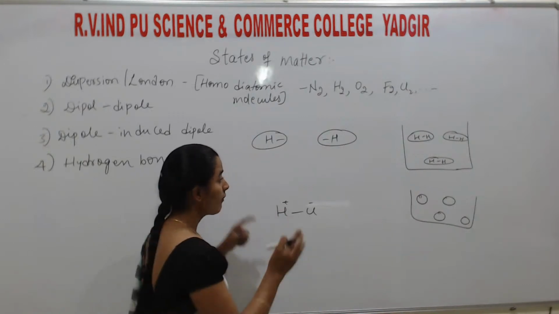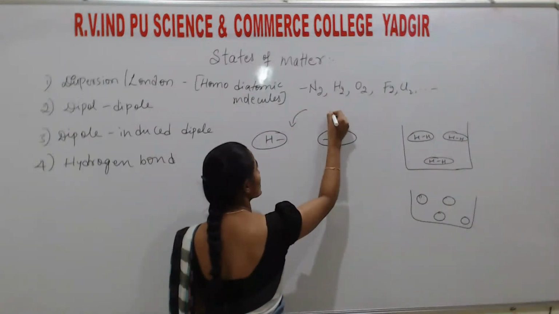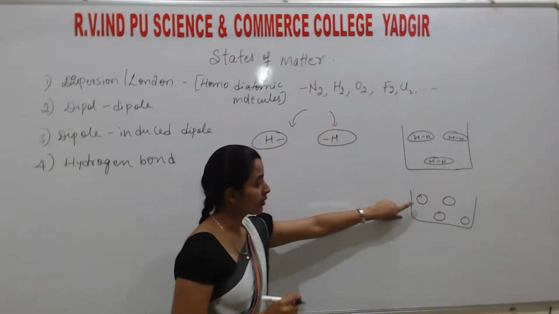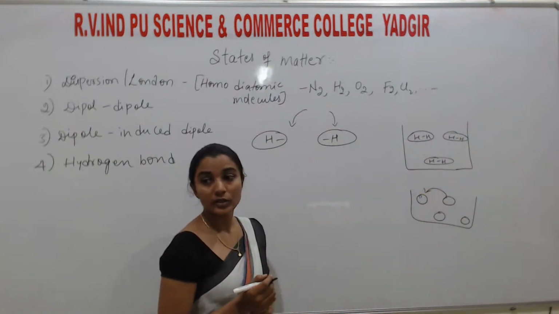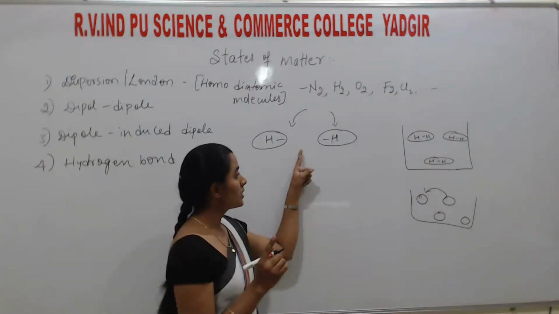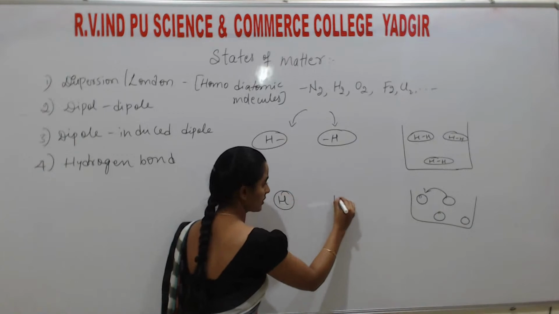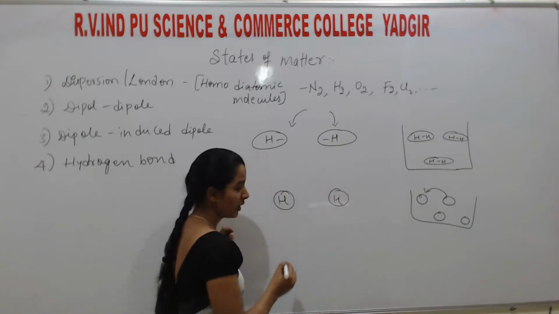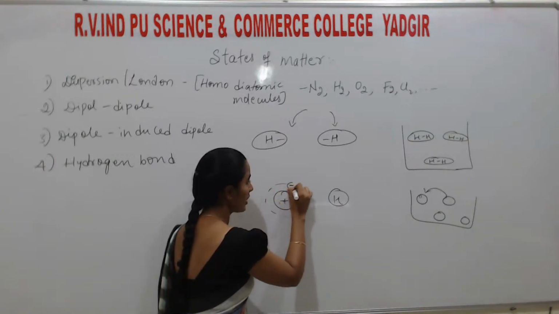But students, when another molecule of H2 approaches towards H2, then there is an attraction and repulsion force. As I told you, here helium is there. Instead of helium, I take hydrogen. Here one proton is there, that is plus charge, and an electron is there, that is minus charge.